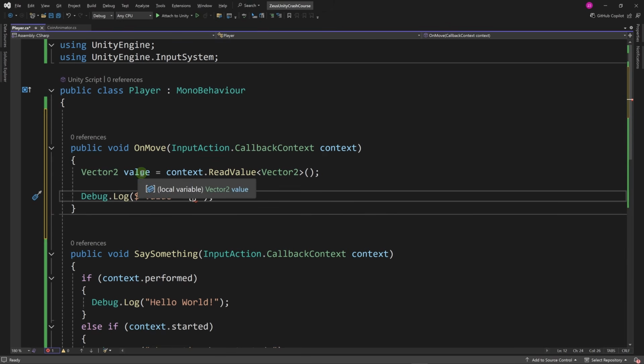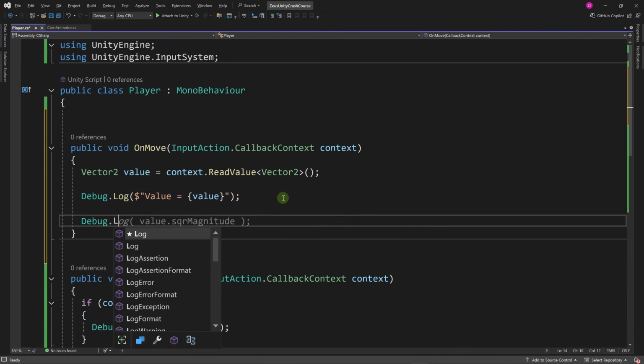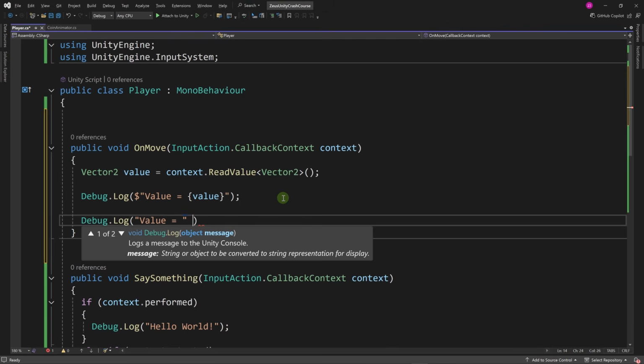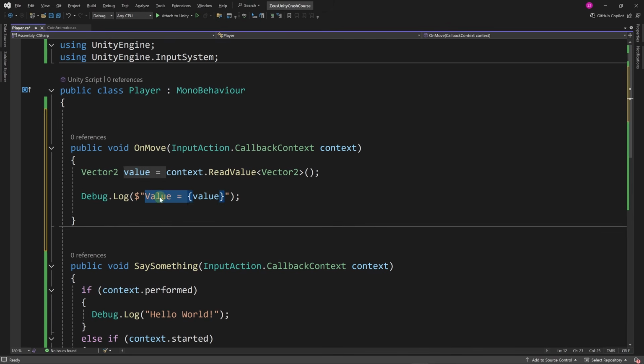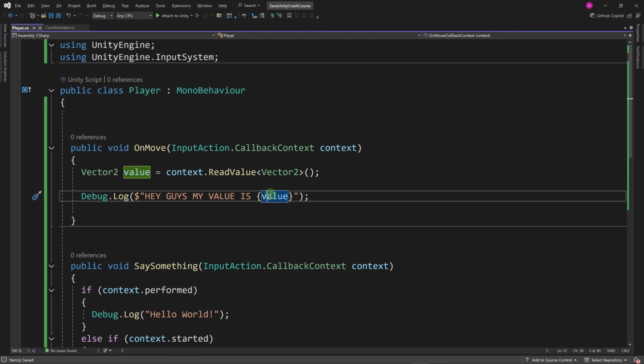And here it's a little bit confusing, a value inside a variable called value. And this is in fact the same thing as doing debug log value equals plus value. This is pretty much the same result, but I prefer to do it this way. So the console will write this, and here we can write anything we want. There's nothing special about this. Let's say, hey guys, my value is, for example. You can write anything you want. This will be printed as is, but for our value here, it will be replaced by the value inside, okay?